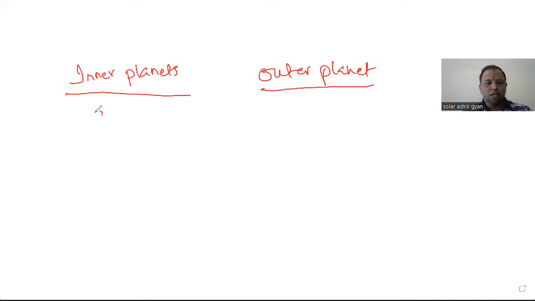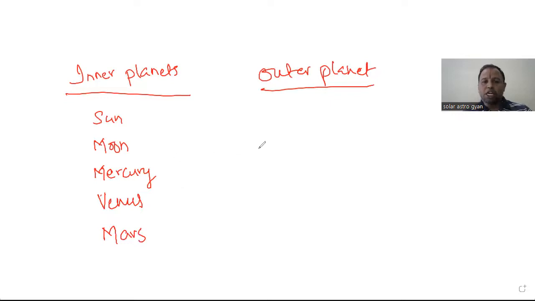I'll brief you out. The Sun, Moon, Mercury, Venus, and the Mars. These are the inner planets, and the outer planets are Jupiter and the Saturn.